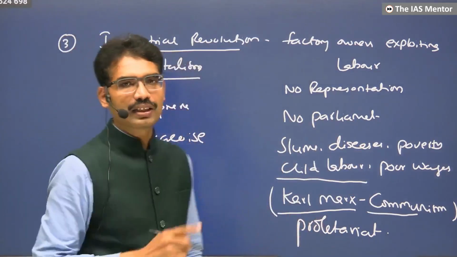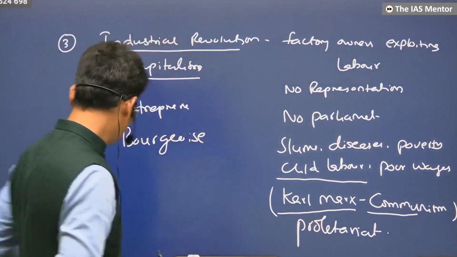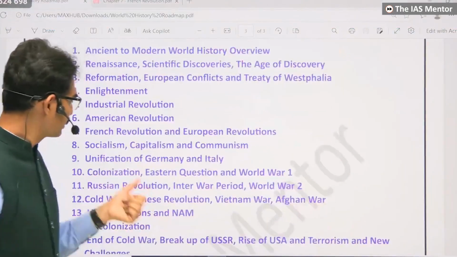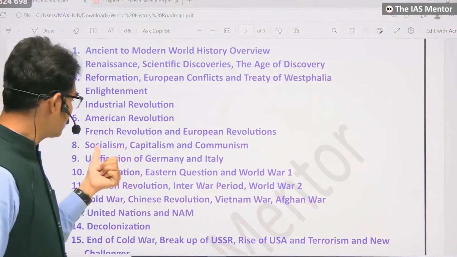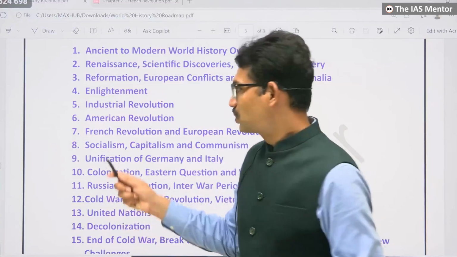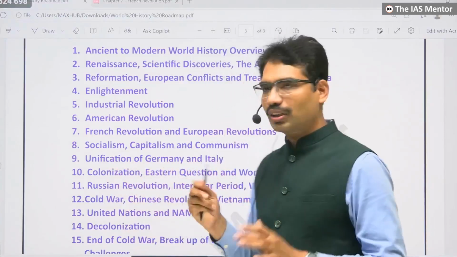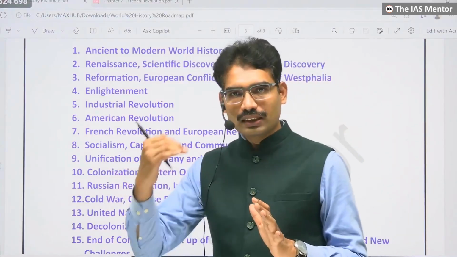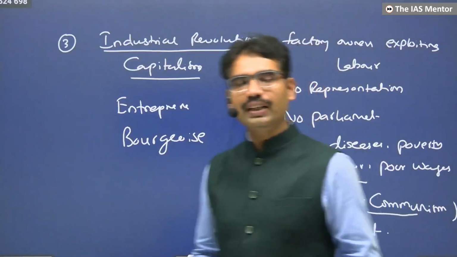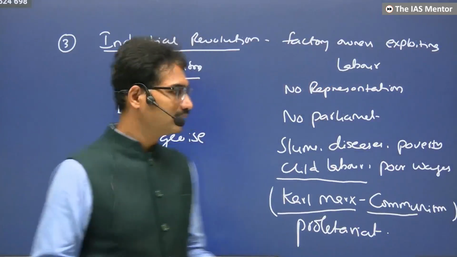There is one more ideology. UPSC specifically mentioned this, so identify it. The next chapter which we are going to discuss is socialism, capitalism and communism. Could you see the linkage? Socialism, capitalism, communism are not going to emerge out of a vacuum. There is a story behind this. Once you understand this story, understanding the philosophy is going to be very easy.